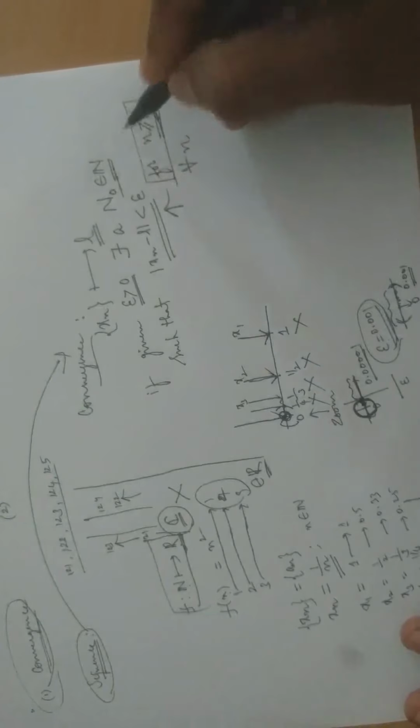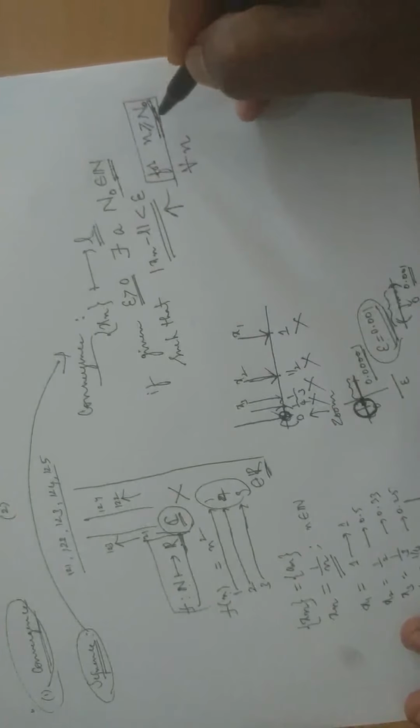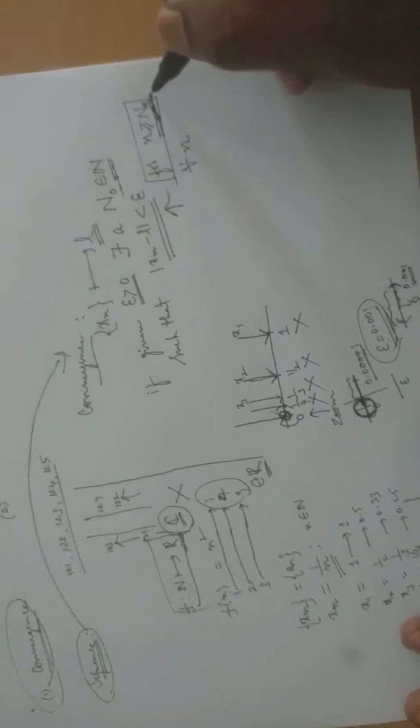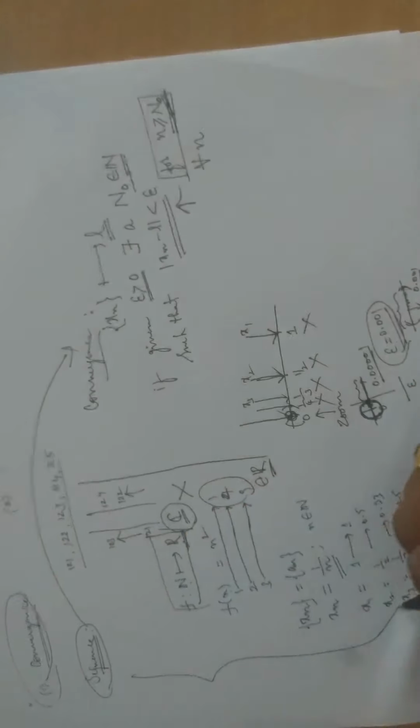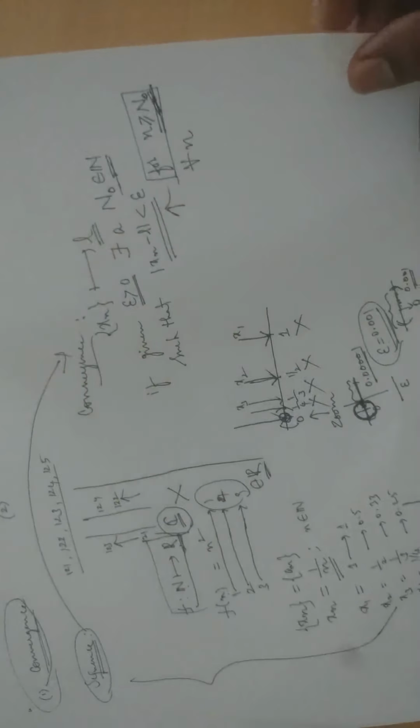And that stage is this n naught. The stage is that n naught. After that stage, every element will be trapped in your desired ball or else desired radius. That is called the notion of convergence of the sequence. Is the notion of convergence clear? Then we move on to pointwise convergence. We will discuss these things in detail in the next uploaded videos.